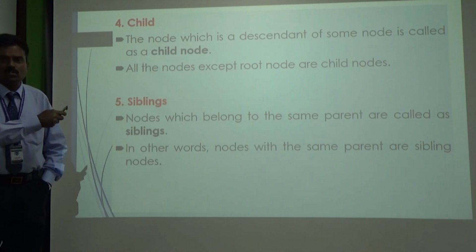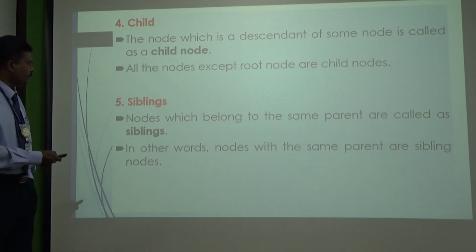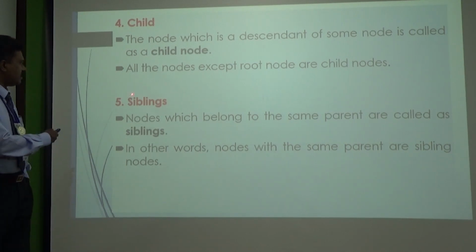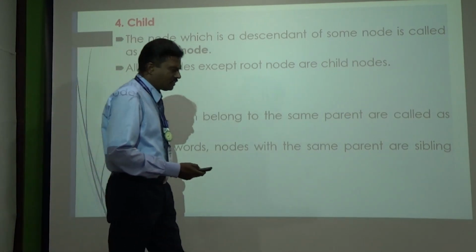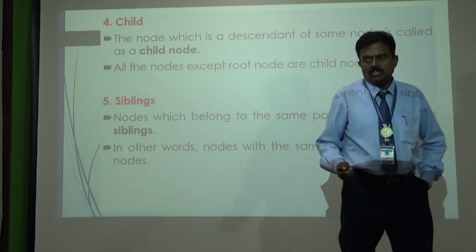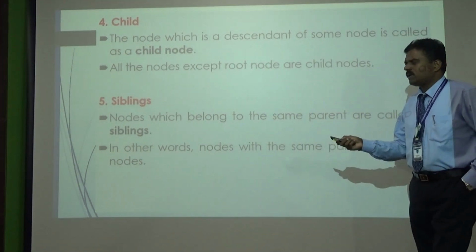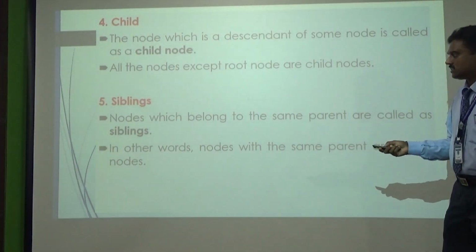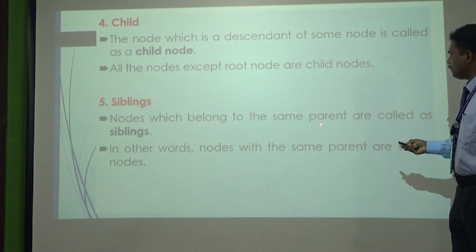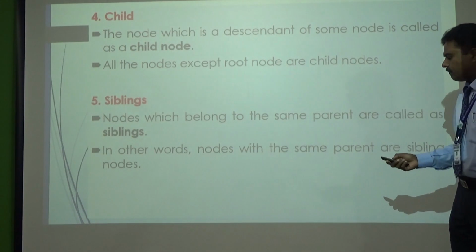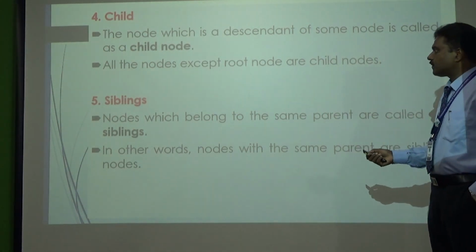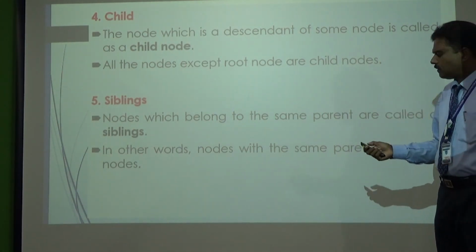The next one is siblings. We should know the meaning of siblings. Siblings are the children which come from the same parent. The nodes which belong to the same parent are called siblings, right? Like our brothers and sisters.